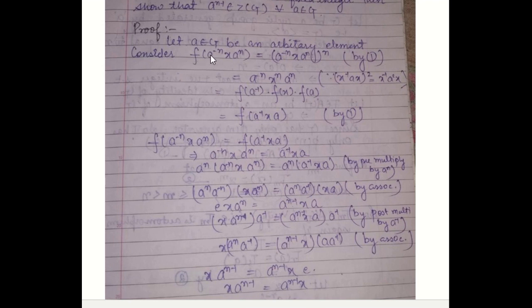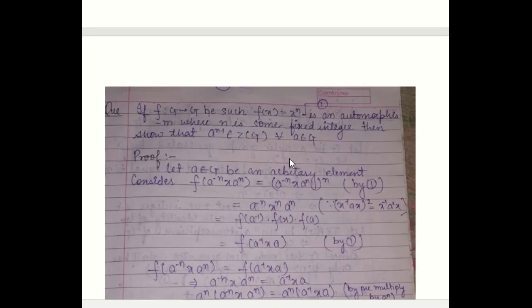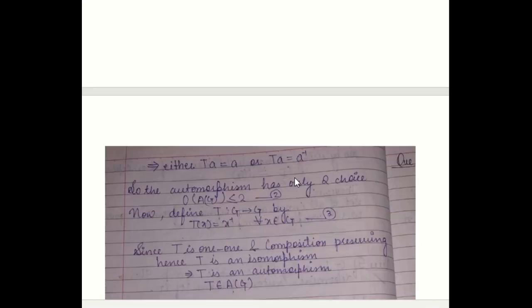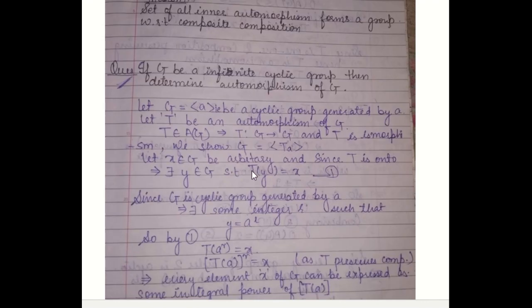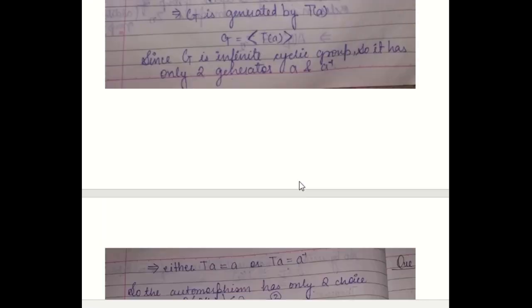So consider f of a^(-n) x a^n. By definition (1), it will be equal to what we have assumed in (1), f(x) is equal to x^n.